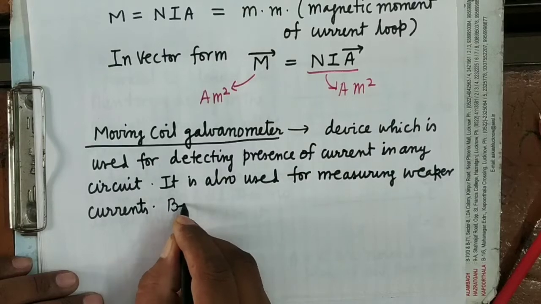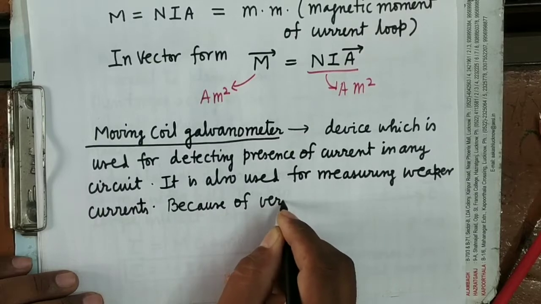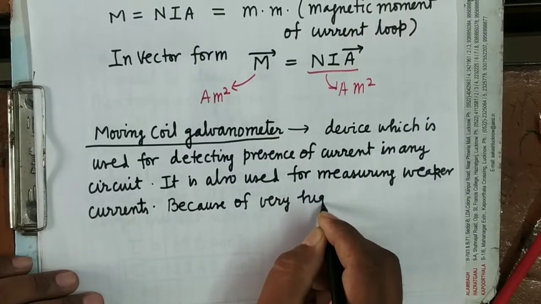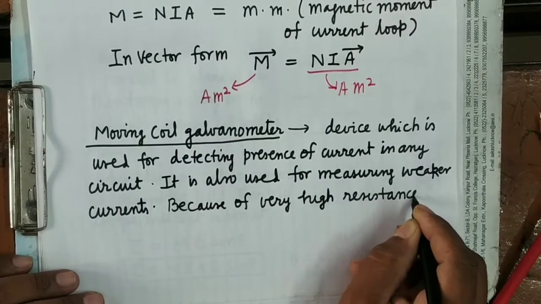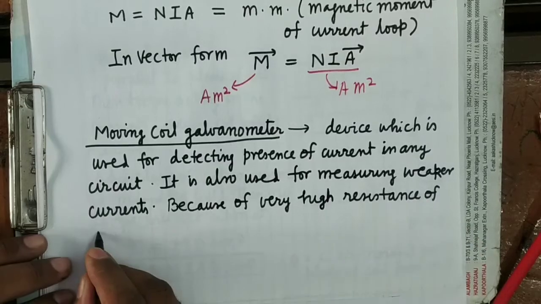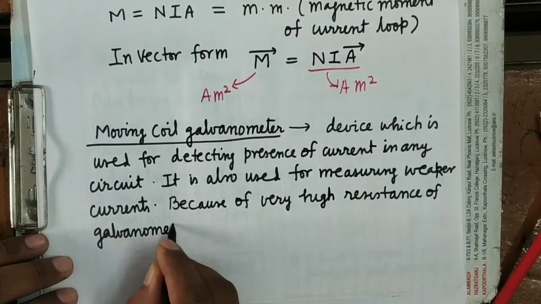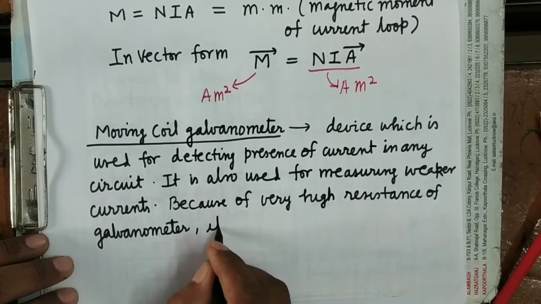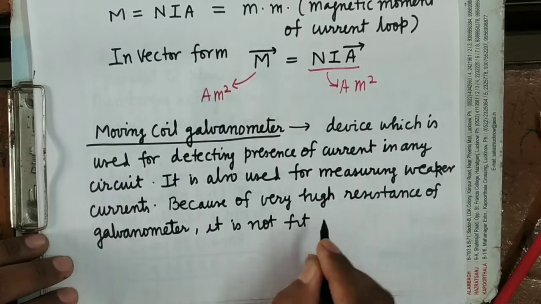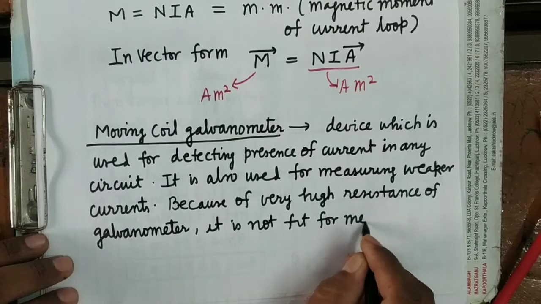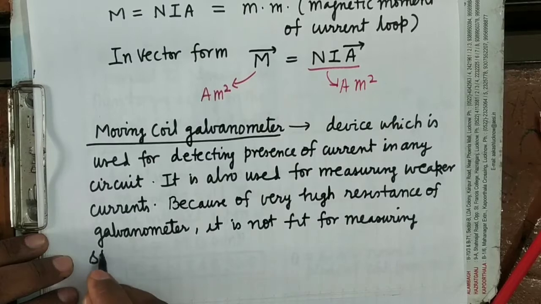Because of the very high resistance of the galvanometer, it is not fit for measuring stronger currents.